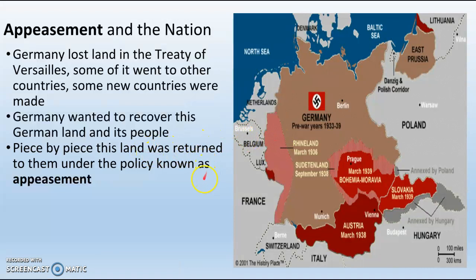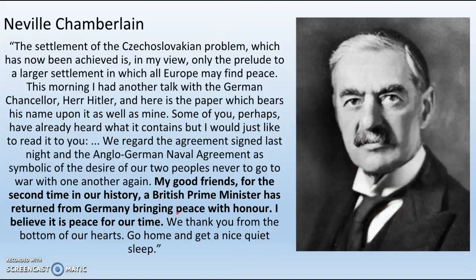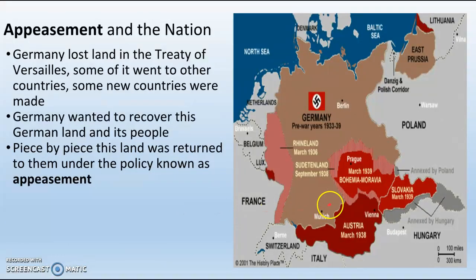Piece by piece, this land is returned to Hitler under the policy known as appeasement. So it starts in the Rhineland. The Rhineland is part of Germany. Germany did not lose the Rhineland, but the Rhineland was demilitarized. What that means is Germany was not allowed to put any sort of military anything in the Rhineland because it borders France. They also lost Alsace-Lorraine, which is this province right here, to France.